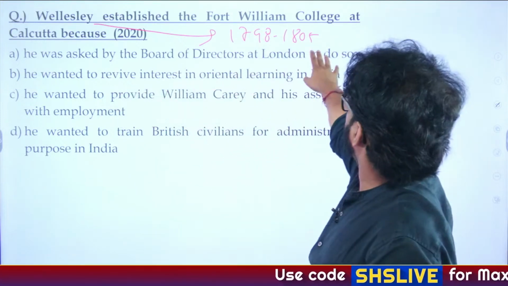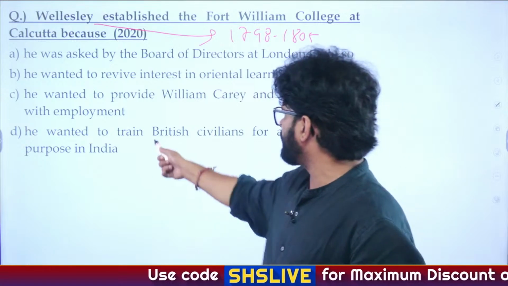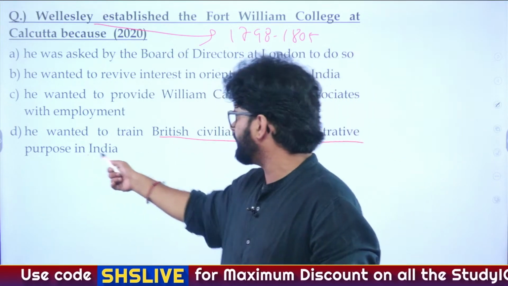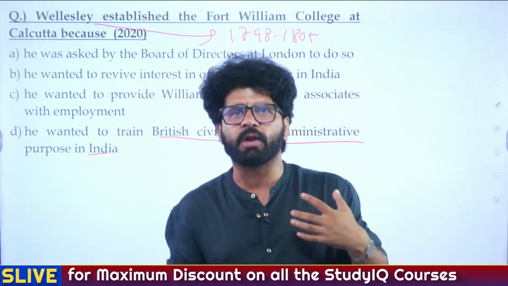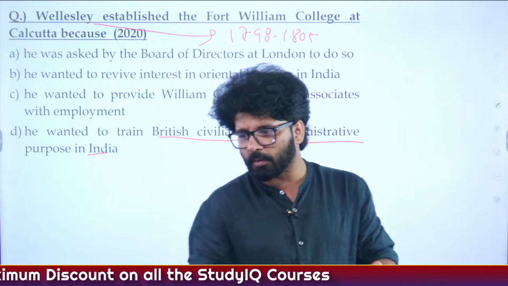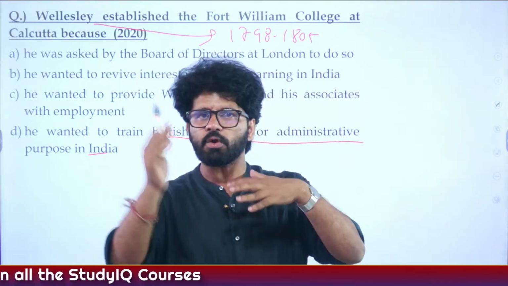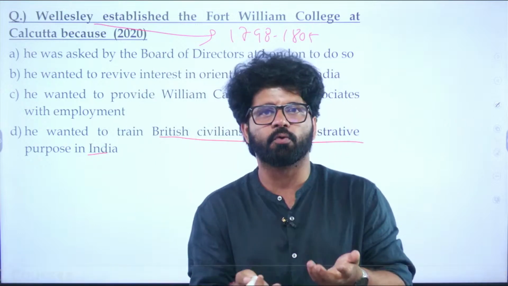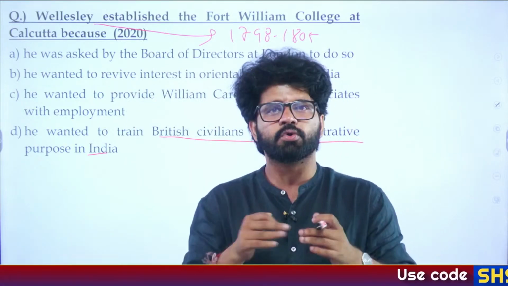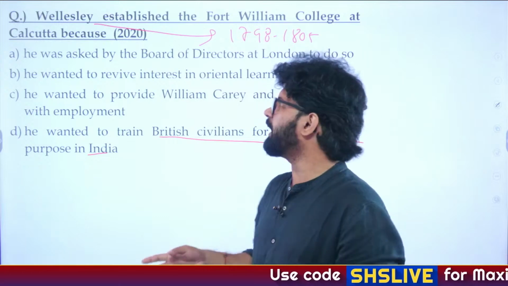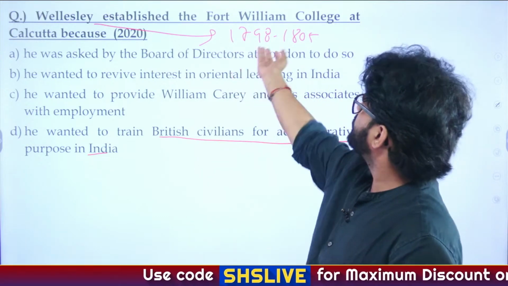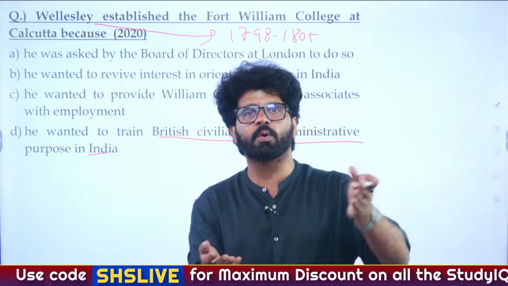So he established Fort William College at Calcutta because he wanted to train British civilians for administrative purpose in India, and he wanted them to know about India's culture. Like when you become a UPSC crack, you will go to Mussoorie and maybe for Margdarshan so that you can understand India in a much better manner. So that was the major cause why Fort William College was established.